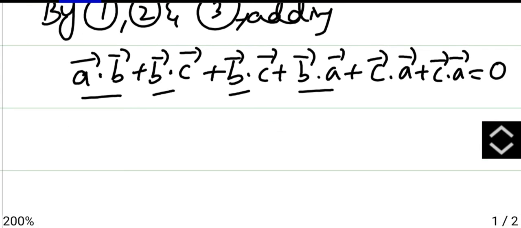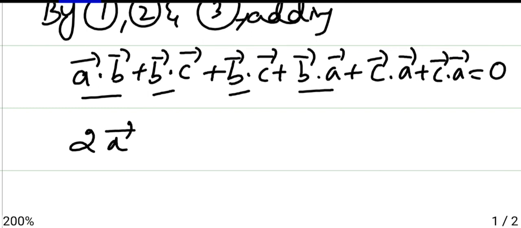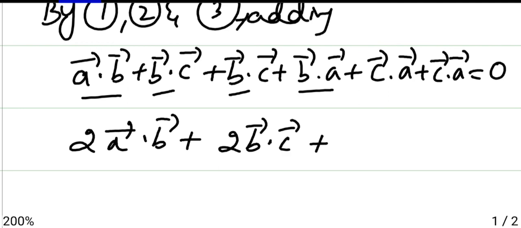So we can write this as 2 times A vector dot B vector plus 2 times B vector dot C vector plus 2 times C vector dot A vector equals 0.